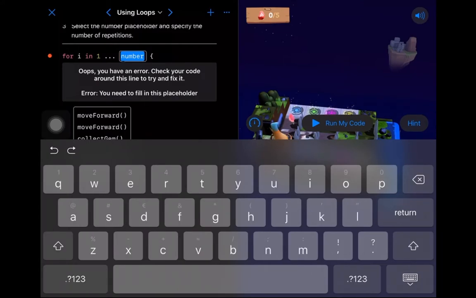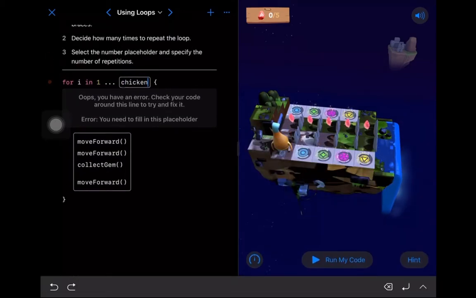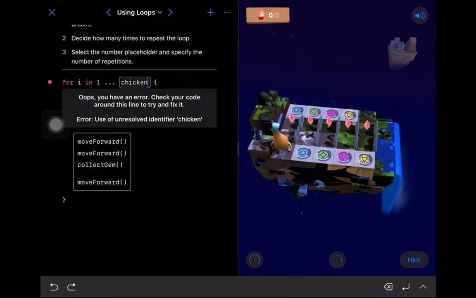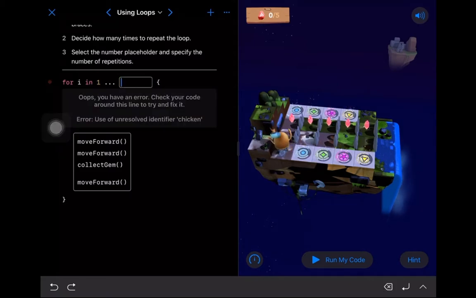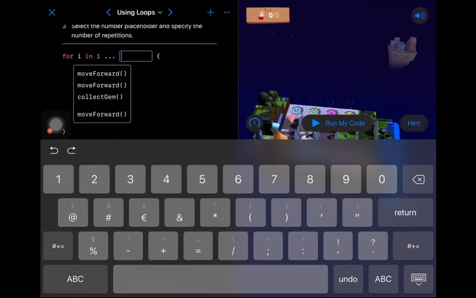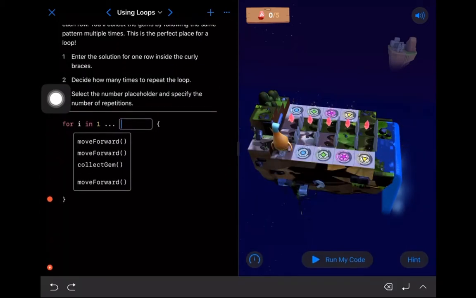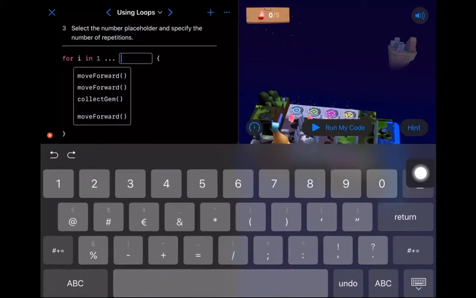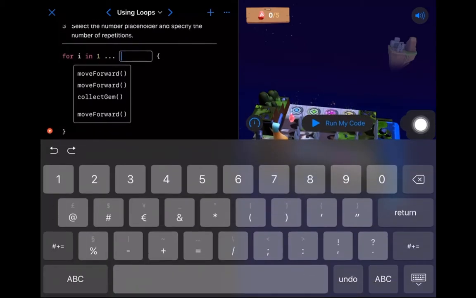Because we can type anything, we could put chicken. If we hit run my code, this is a little more cryptic. Use of unresolved identifier chicken. Okay, so Swift knows nothing about chicken, so let's try just using a number. So if I bring up the keyboard, let's show you that again. I'm going to bring up the keyboard by tapping this little caret here. And now I'm going to type in a number.